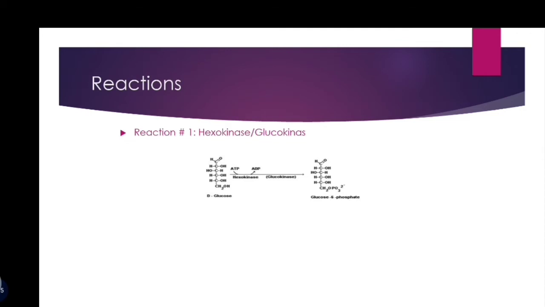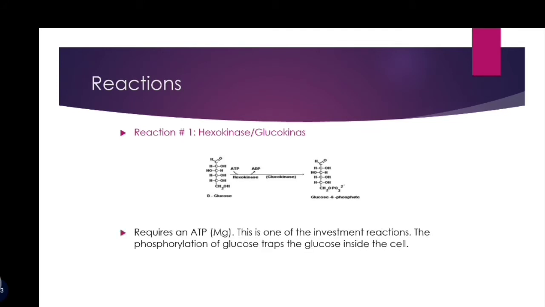In the first reaction, glucose molecule will be changed into glucose 6-phosphate. It is a phosphorylation by a phosphate group. In this reaction, an ATP molecule will be used. ATP breaks down into ADP, and a phosphate group is released. This phosphate group attaches to glucose, and glucose will be changed into glucose 6-phosphate. Hexokinase or glucokinase enzyme is used in this reaction.